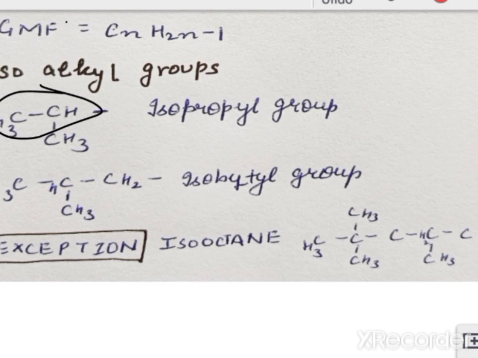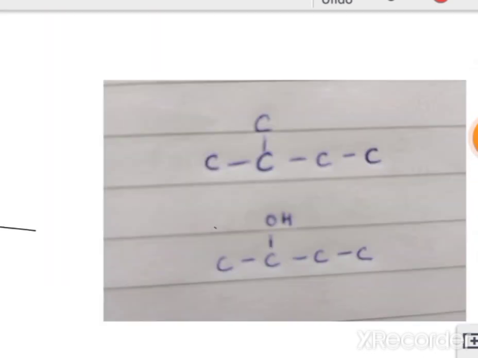As you can see here, the structure of isooctane. Many people are confused as to when to use iso or secondary. Iso, as I said, is used when all the carbon atoms form a straight chain except one methyl at the second carbon. But sec is used when any functional group is linked to a secondary carbon.